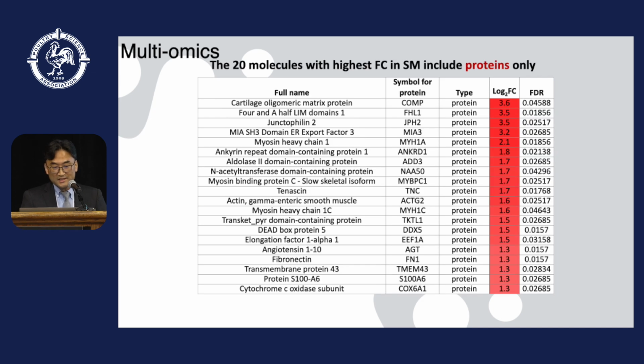When we listed the top 20 molecules showing the highest fold change values in spaghetti meat, interestingly, all these molecules were only proteins identified in this study.